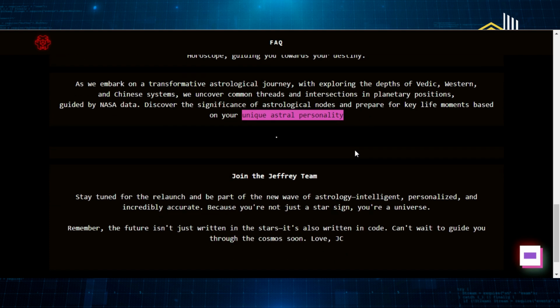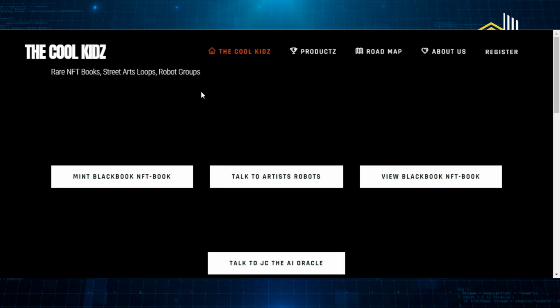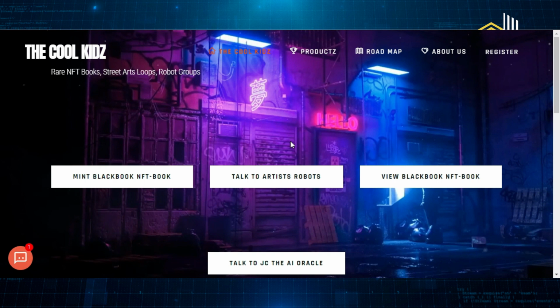After that, you can click on this Jeffrey Celavie option, since this is a part of Cool Kids, which is a platform where you can find some more AIs related to this particular project. And that's how to use Jeffrey Celavie AI.